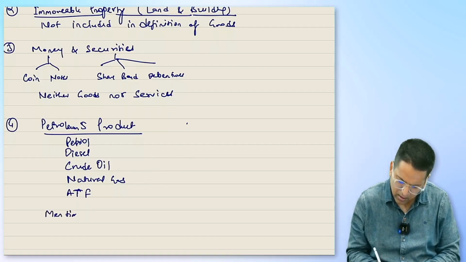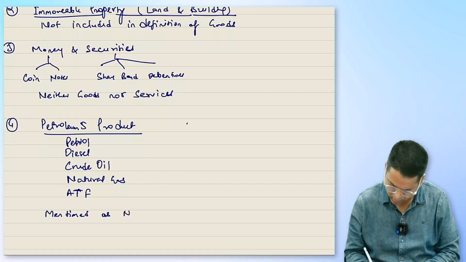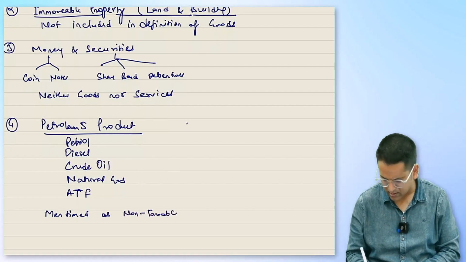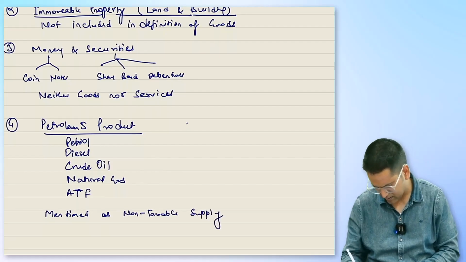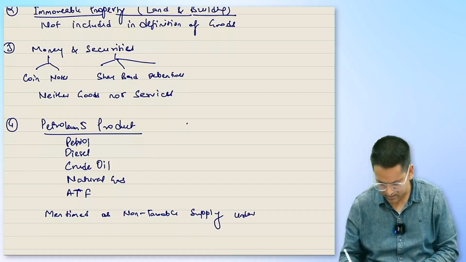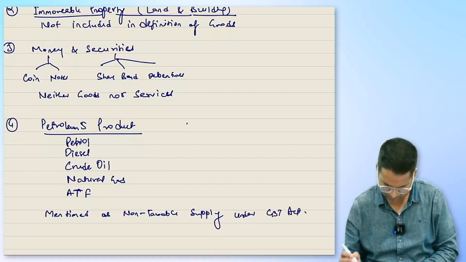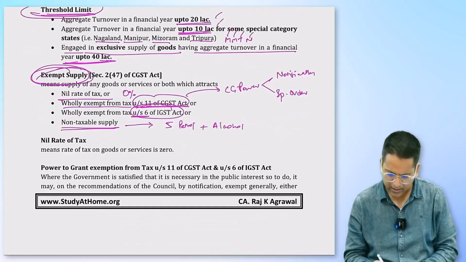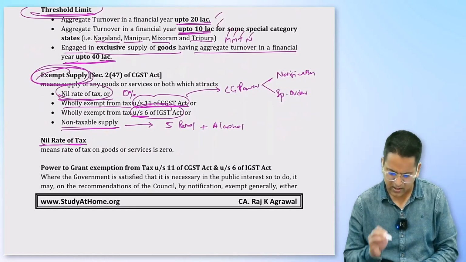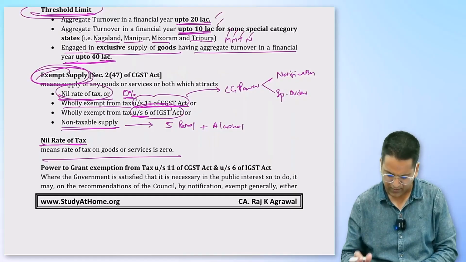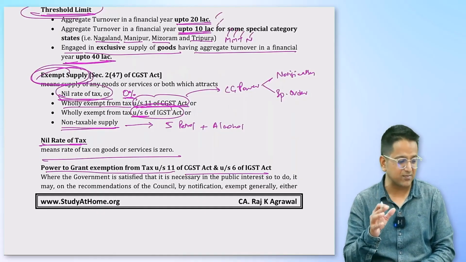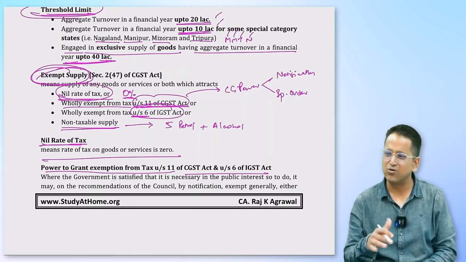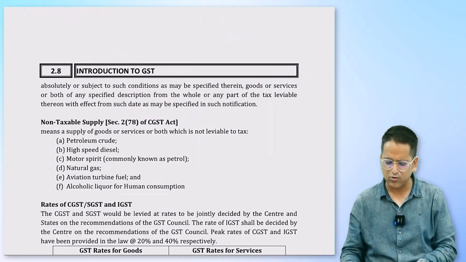Mentioned as non-taxable supply under the GST Act. Okay? Nil rate of tax. We're explaining this as having 0% on it. That's called nil rate of tax. Power to grant exemption. I have explained in this that when the government wishes, or when it finds that in public interest it will be better if GST shouldn't be levied, a temporary law is passed, a government notification. It states that GST won't be levied on this.